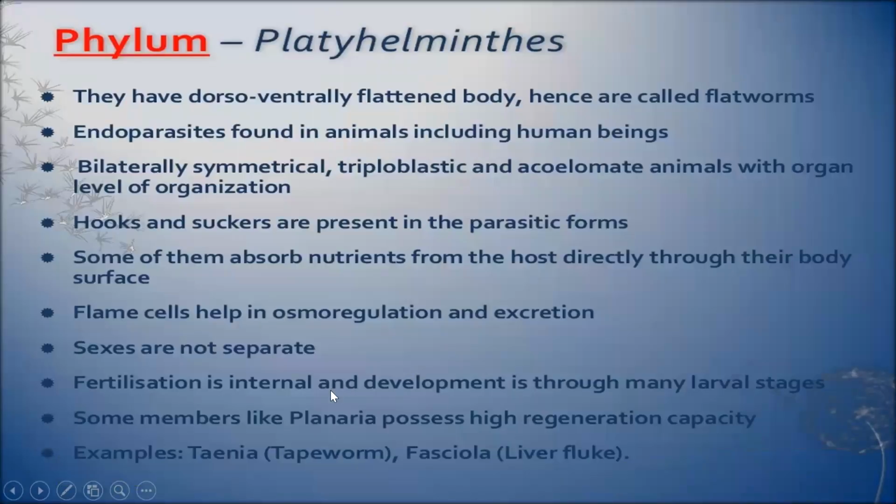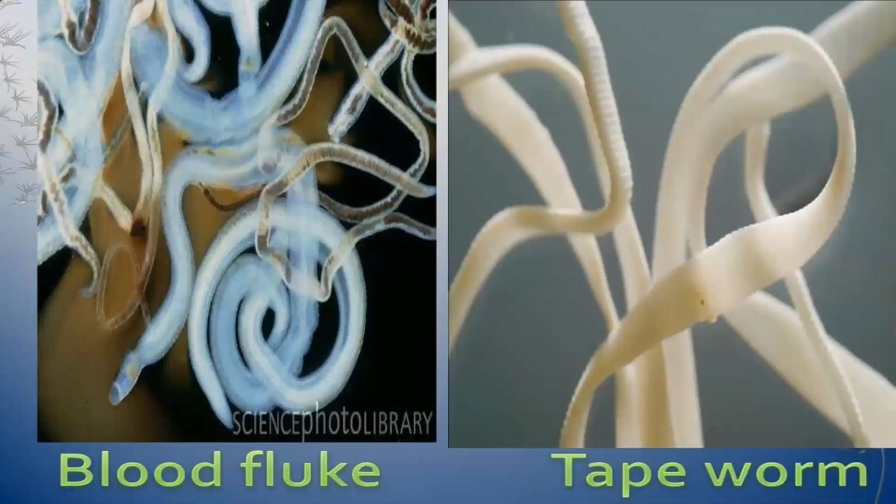Sexes are separate, fertilization is internal, and development is through many larval stages. You have studied in class 10 that planaria has high regeneration capacity. Planaria comes under Platyhelminthes. Examples, Taenia, that is tapeworm, and liver fluke, that is Fasciola. See, this is blood fluke. Blood fluke also is an example. And this is tapeworm.